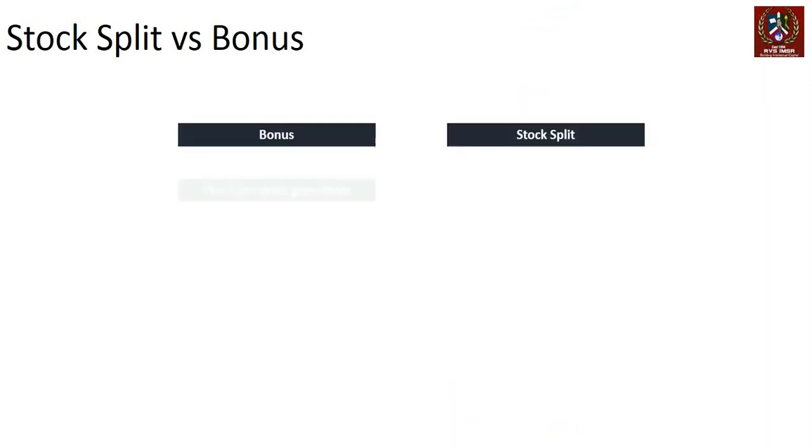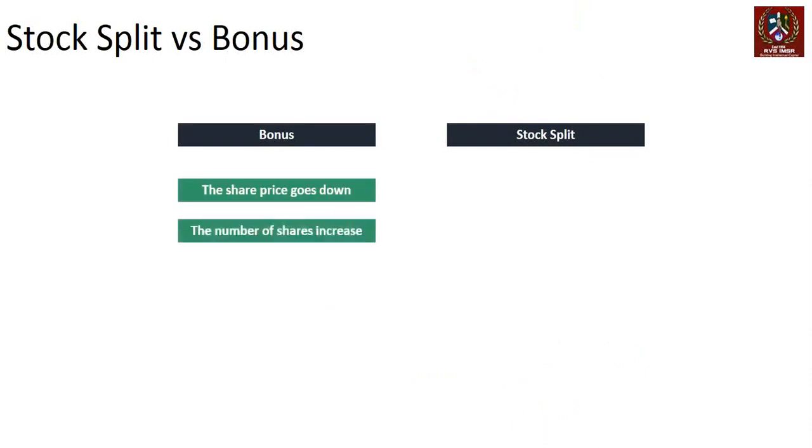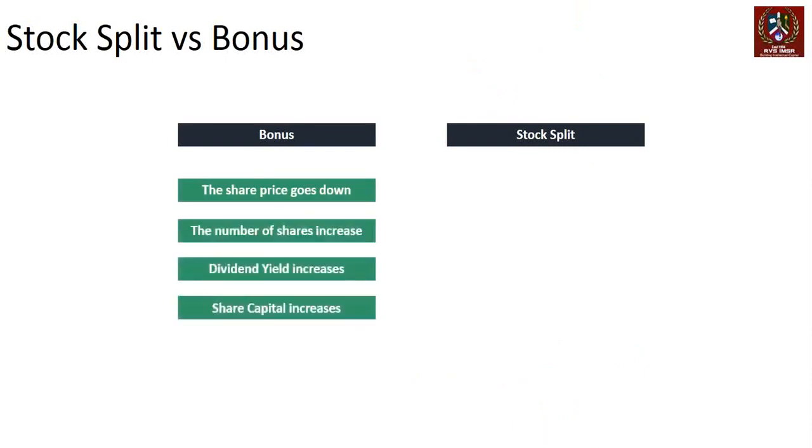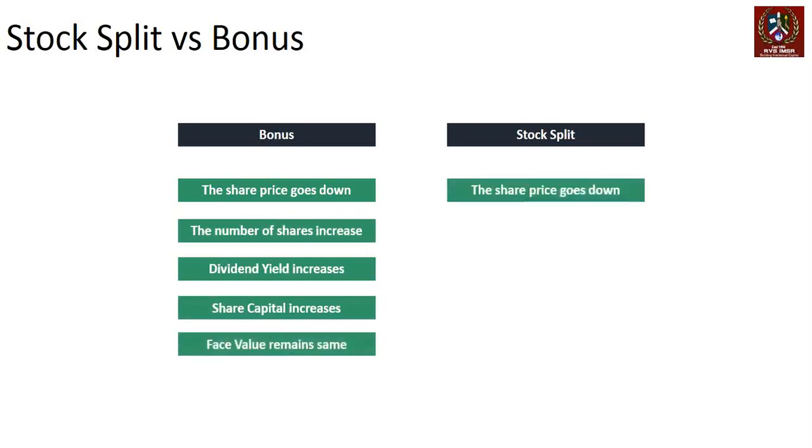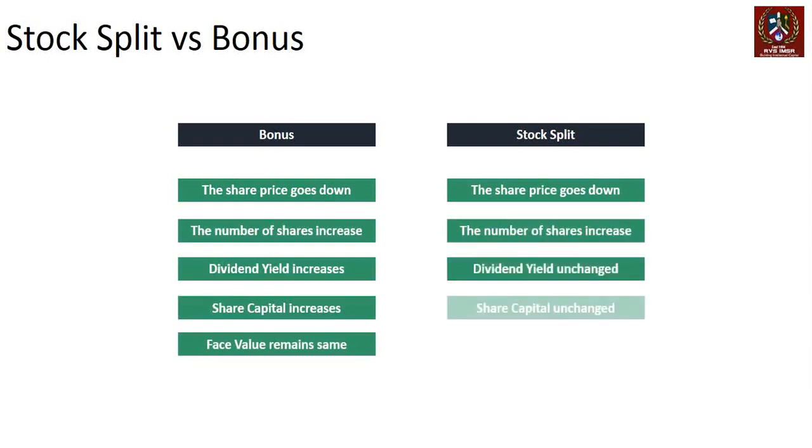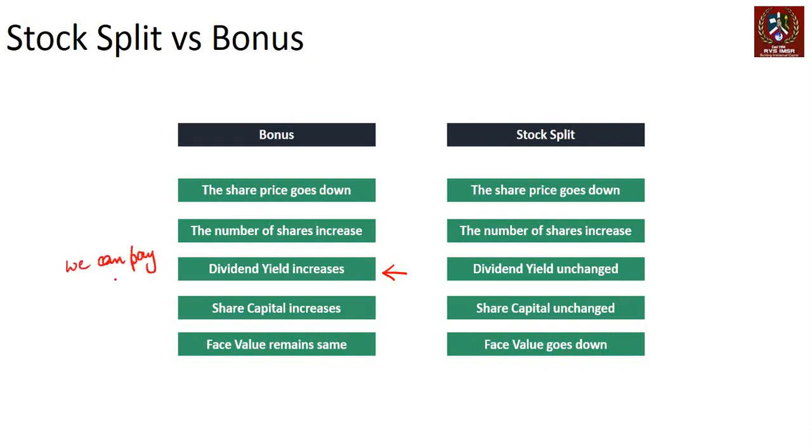So let's reiterate all this. In bonus, the share price goes down, number of shares increase, dividend yield increases, share capital increases, face value remains the same. In the case of a stock split, the share price goes down, number of shares increase, dividend yield unchanged, share capital unchanged, and face value goes down. Now, in the case of a bonus, this is a company's statement that we can pay higher dividends, and that's considered good news, right?